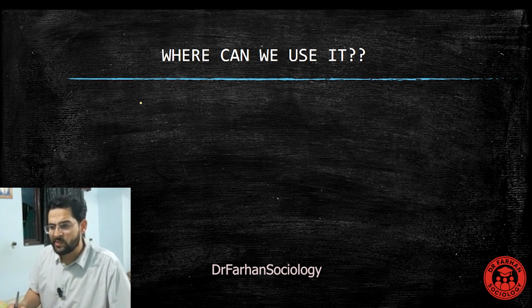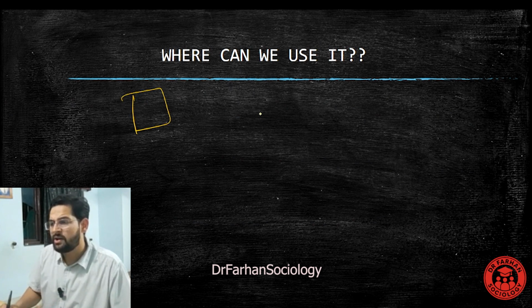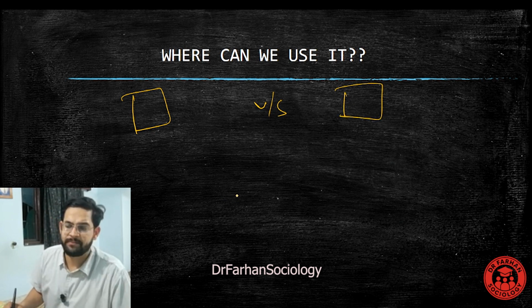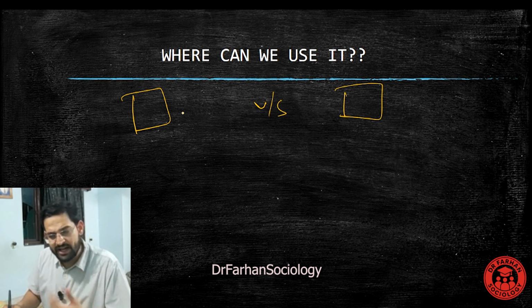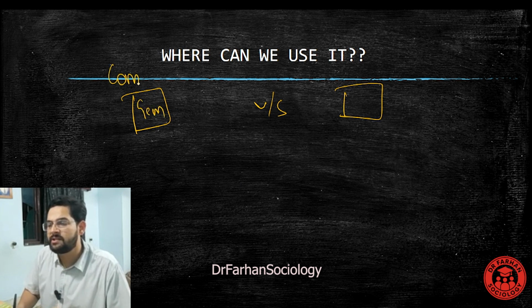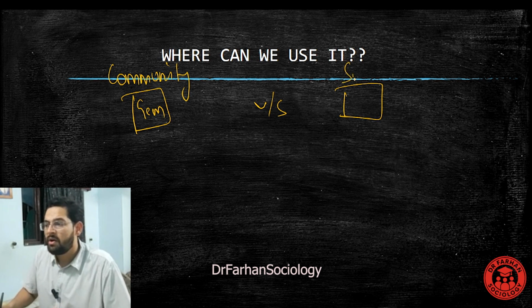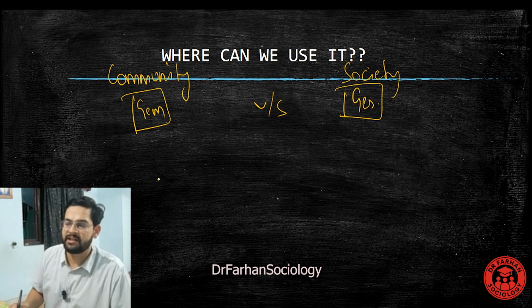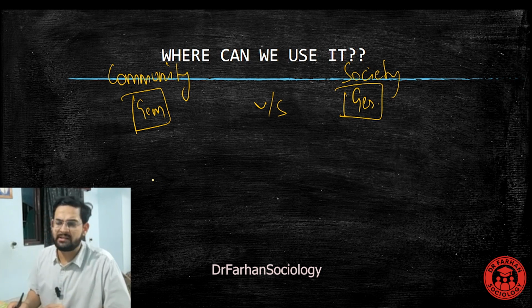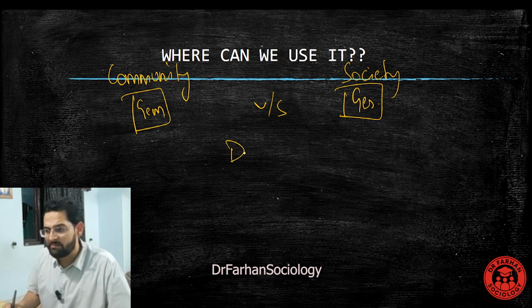Because usually we see that two kinds of societies are being established. In Ferdinand Tönnies, the German word for community is Gemeinschaft. On the other hand, modern societies are referred to with the word Gesellschaft. Where can we use these two contrasting societies? It has also been mentioned by Emile Durkheim.